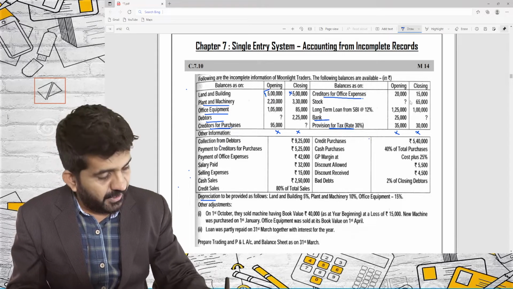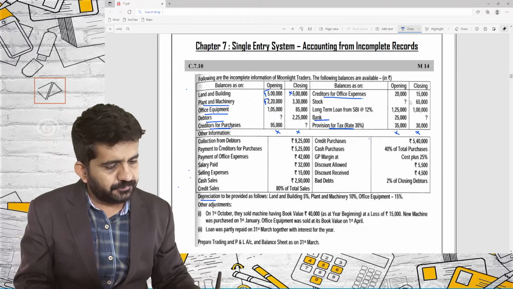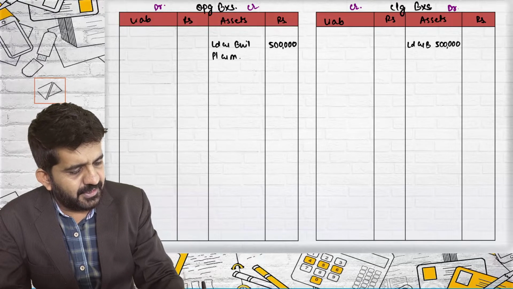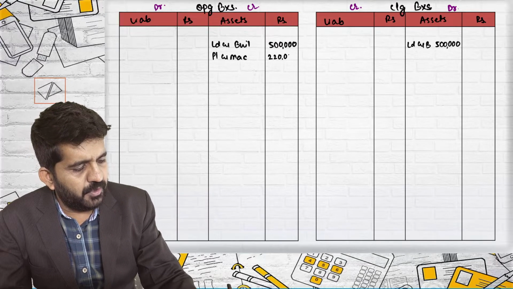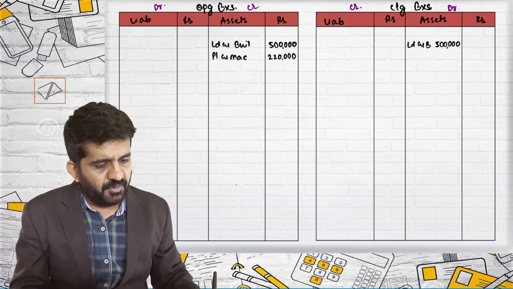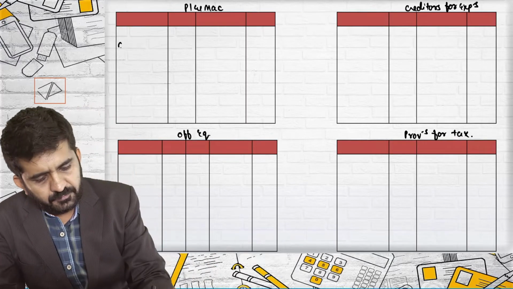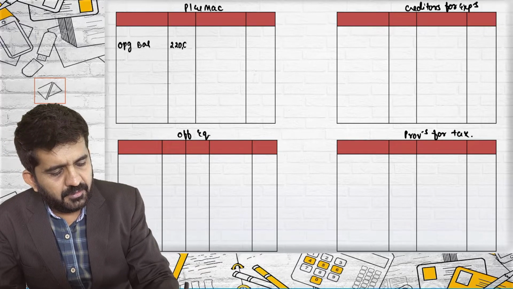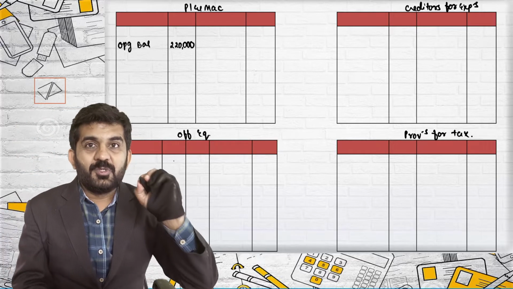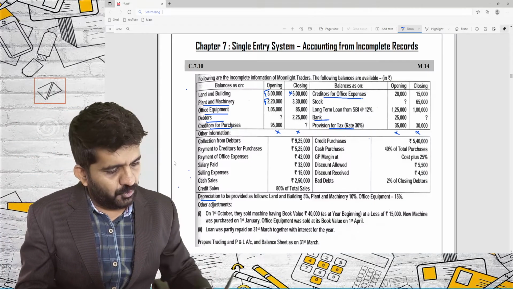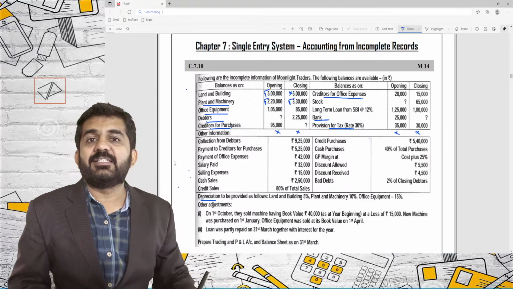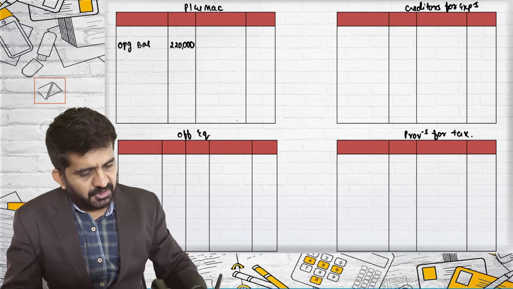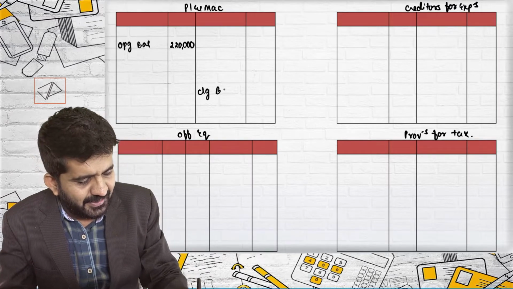Plant and machinery, 2,20,000 opening balance. Opening balance sheet, asset side, plant and machinery, 2,20,000 rupees. Second, we have already prepared the plant and machinery account. Opening balance, 2,20,000. The closing balance is relevant and good. Try to concentrate. Closing balance is 3,30,000. How am I giving the effect? Please try to concentrate. 3,30,000 closing balance.